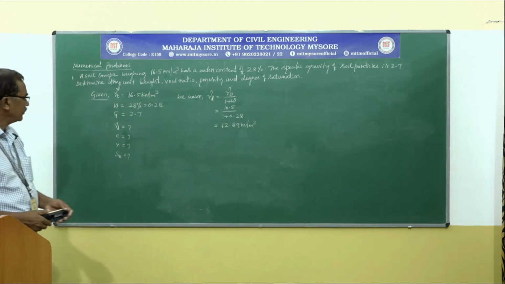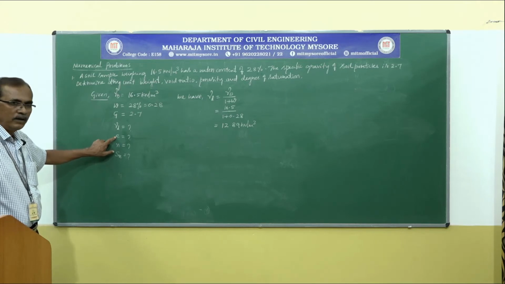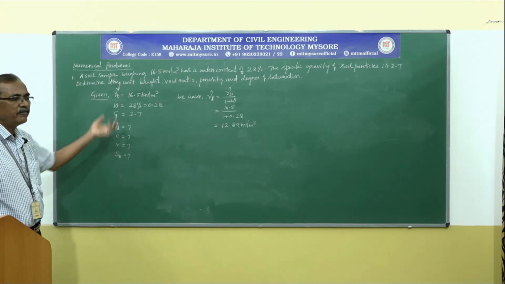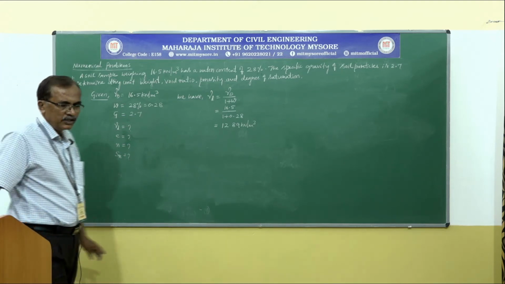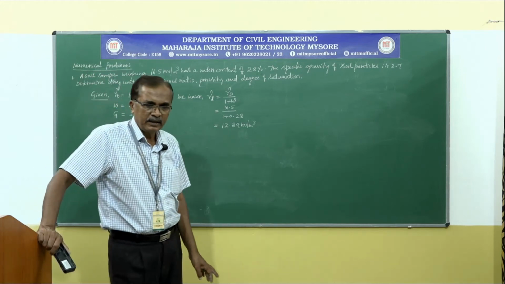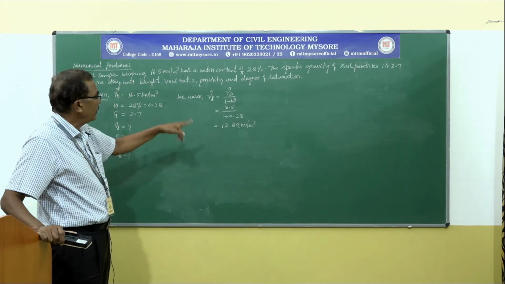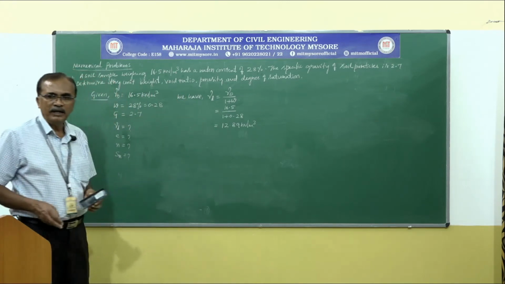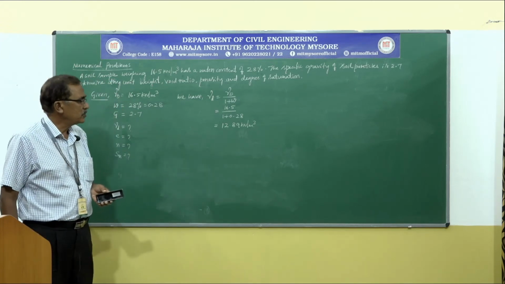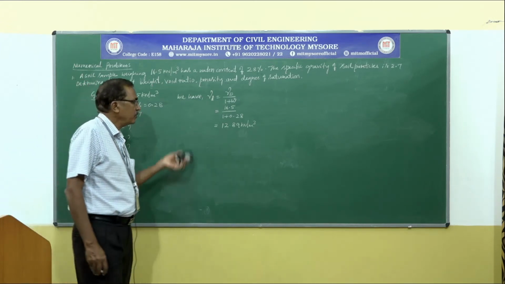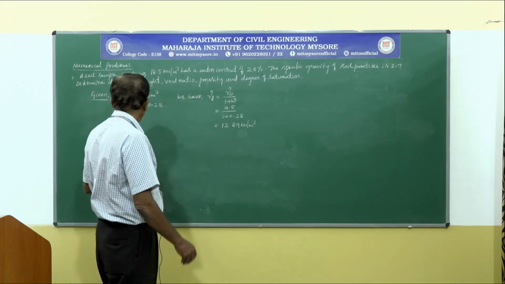Next, it is asked to calculate void ratio. To calculate void ratio, again we have relationships. We have w G is equal to S r into e. Again there the degree of saturation is unknown. Next, we have another relationship for gamma D: gamma D is equal to G divided by 1 plus e into gamma W. There we know G, we know gamma D, and we know gamma W. We can easily calculate void ratio.